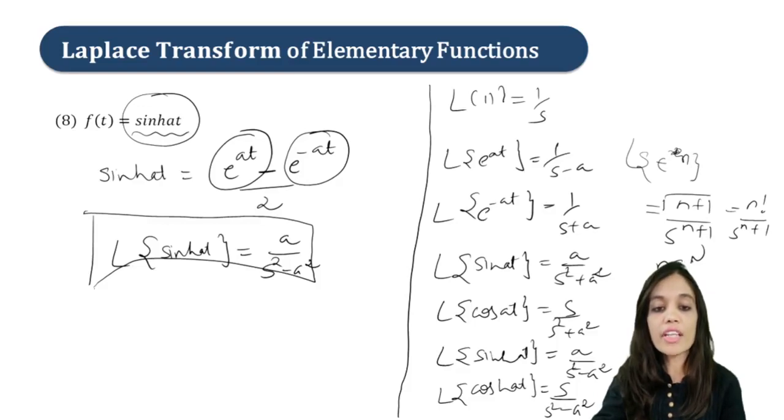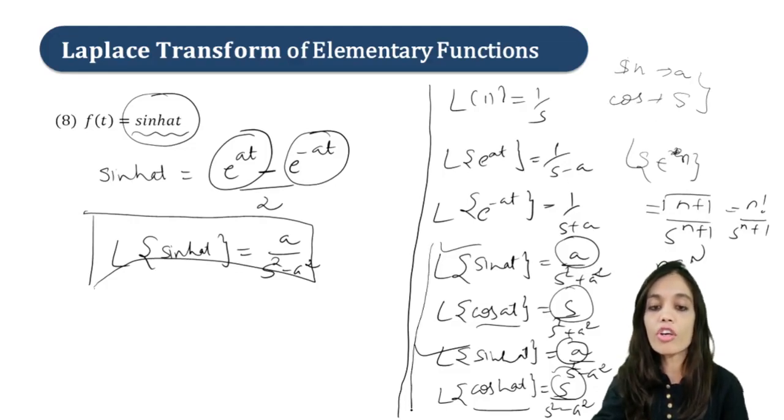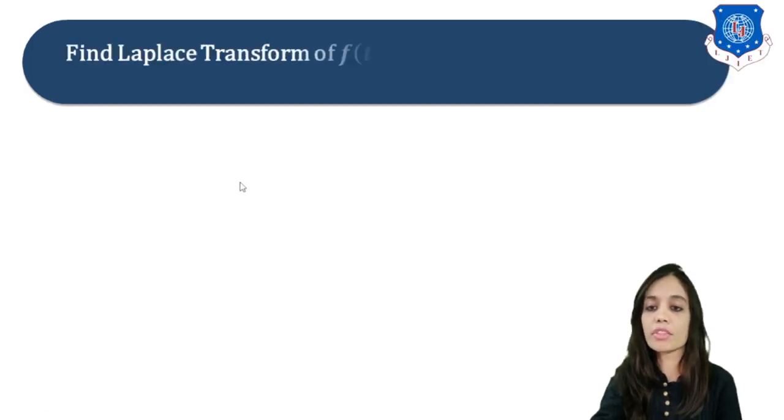From this you can see that whenever you have sine, you will have a in the numerator, right? And whenever you have cos, you will have s in the numerator. So whenever you have sine, you will have a, and whenever you have cos, you will have s. So this is the way to remember all these 4 formulas, right? Now let us start with the examples.